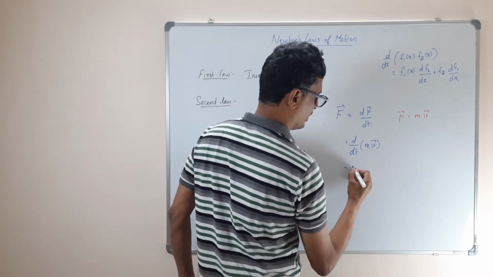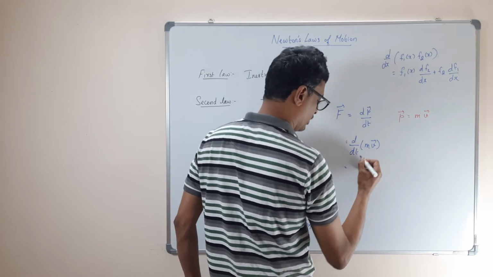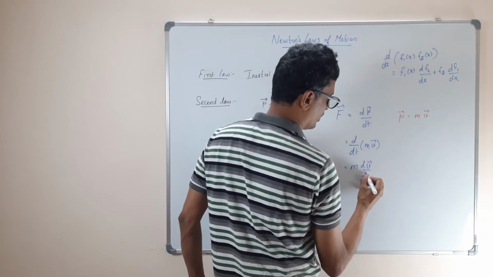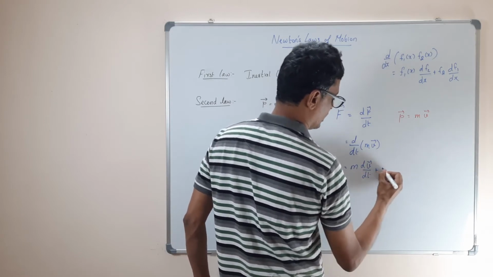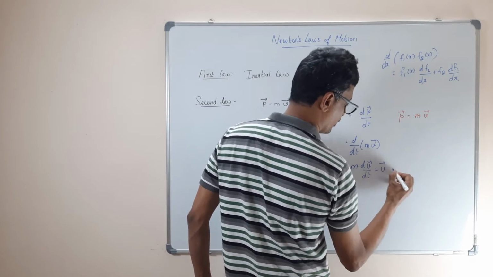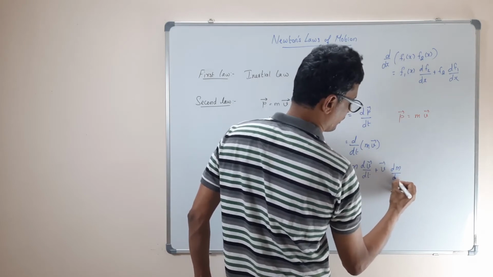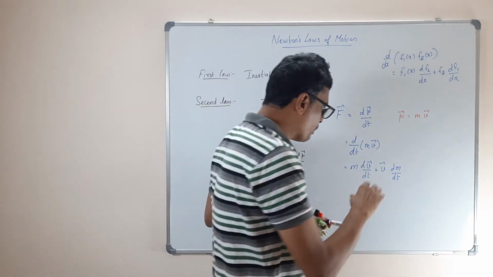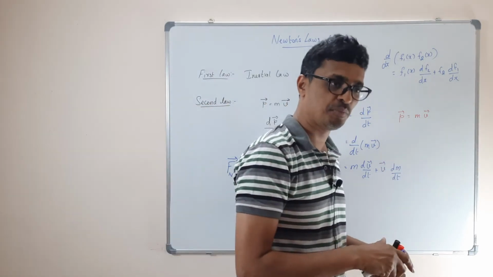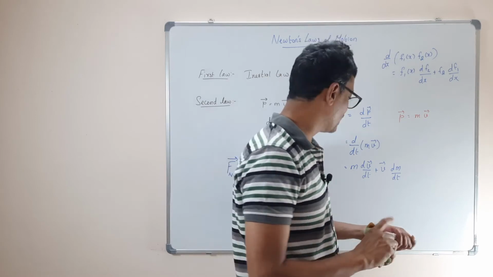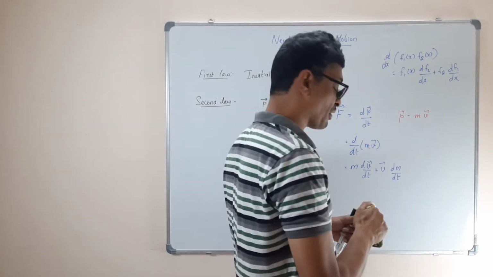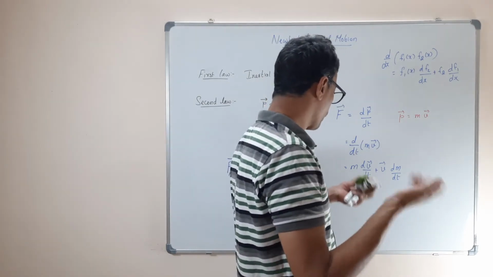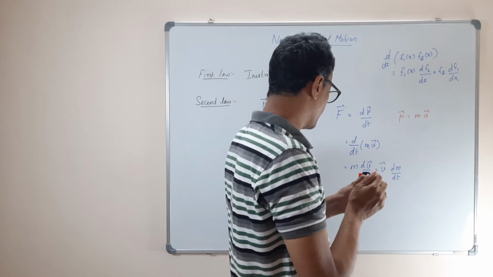First write F equal to d(mv)/dt, that is, m into dv by dt plus v into dm by dt. Correct. So what it says is, if your mass is changing with time, I will give an example. In the book they give a very nice example.